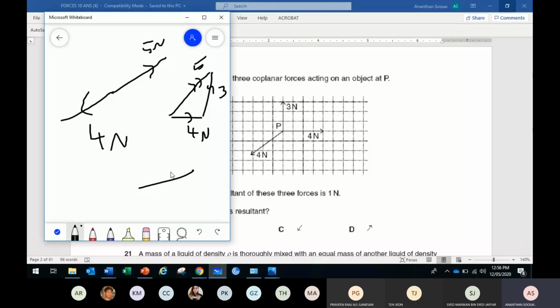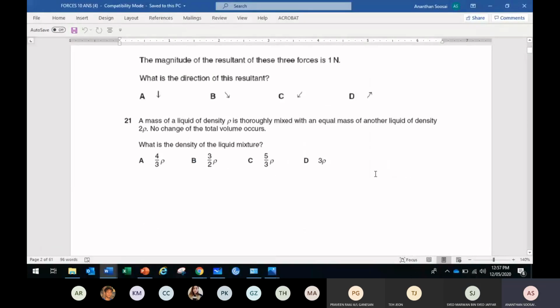So the resultant is 1 Newton, in which direction? Diagonally upwards. So the answer is D. It cannot be C, because 3 and 4 make a 5 Newton force upwards. So 5 up, 4 down, so finally 1 Newton upwards, diagonally. So D should be the answer. Understand?